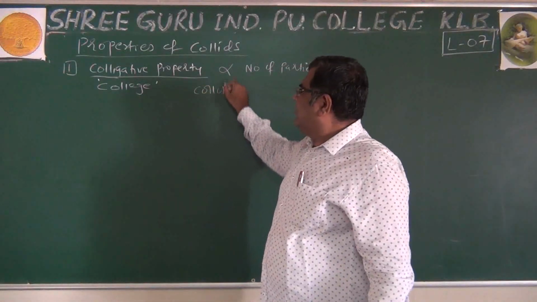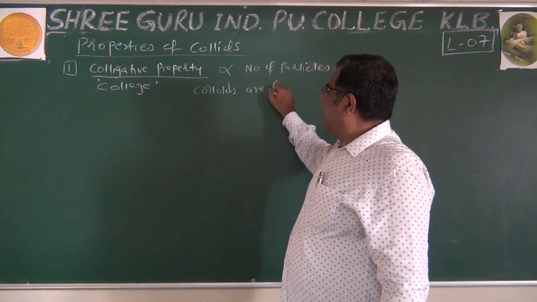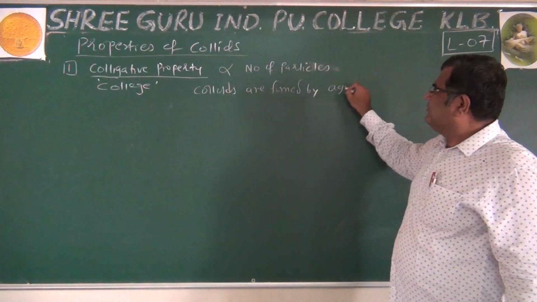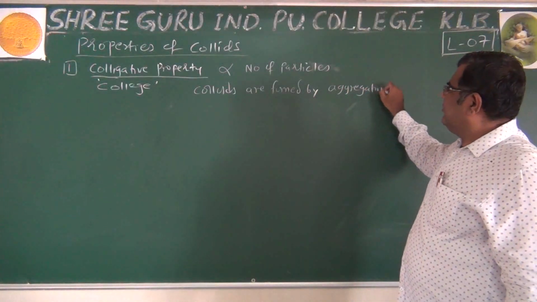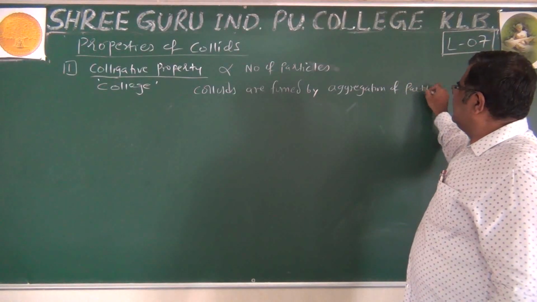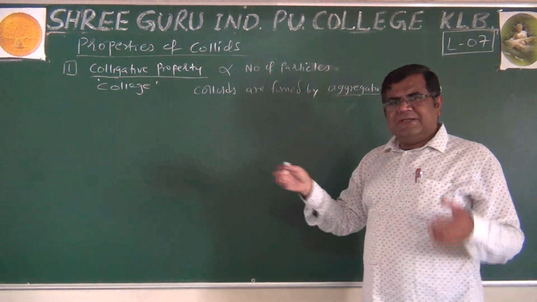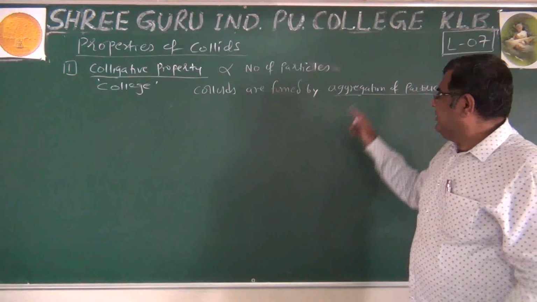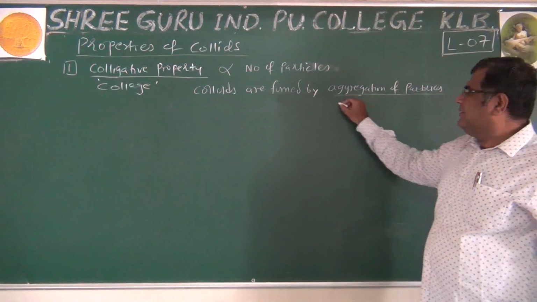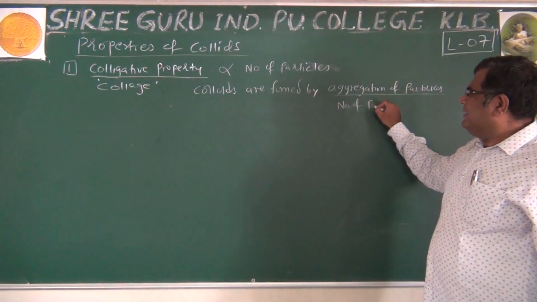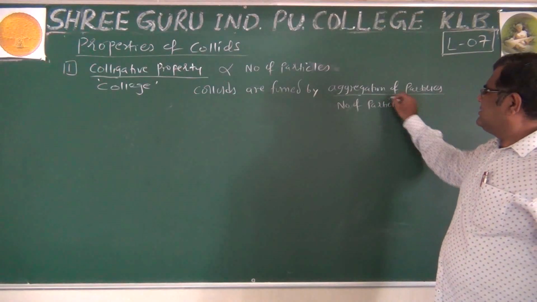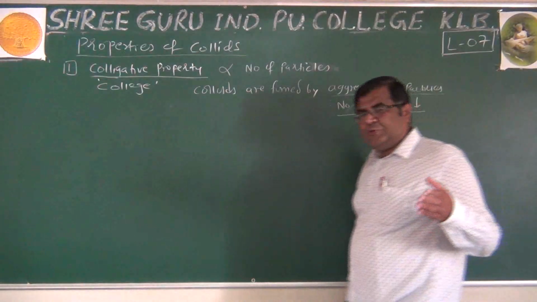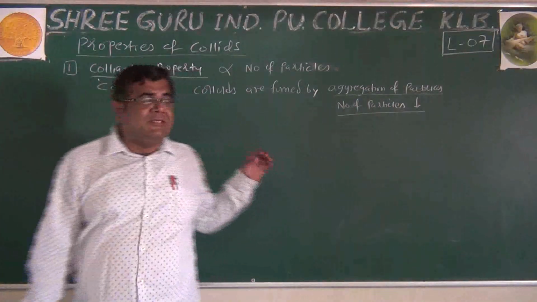But we can say colloids are formed by aggregation of particles. The small particles get aggregated, like we have seen in multimolecular colloid. That's why number of particles due to this aggregation decreases. When colloid is formed from true solution, number of particles decreases.